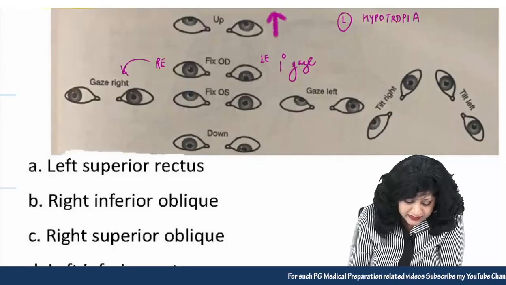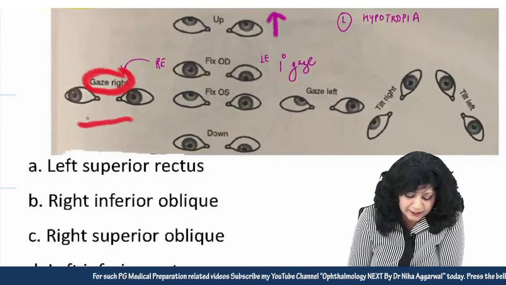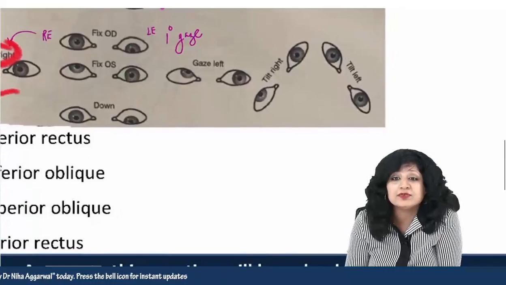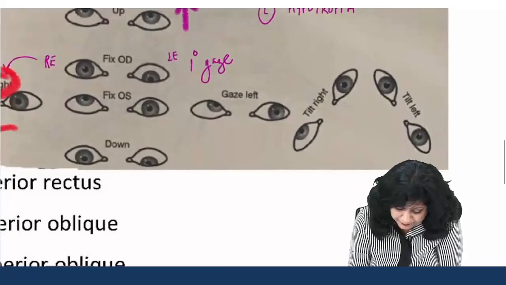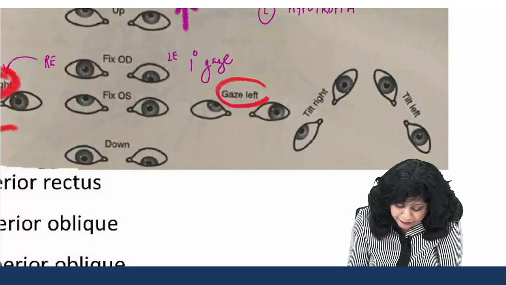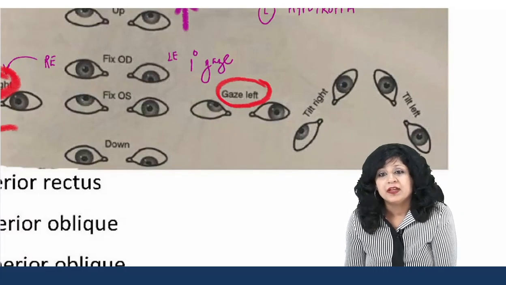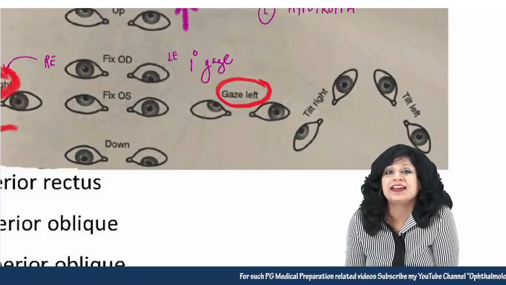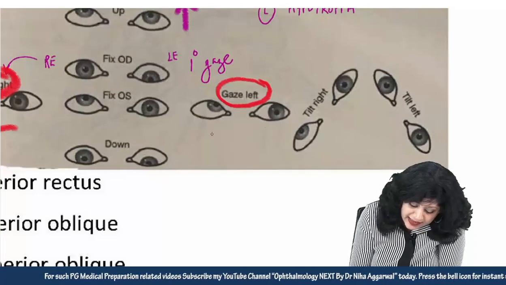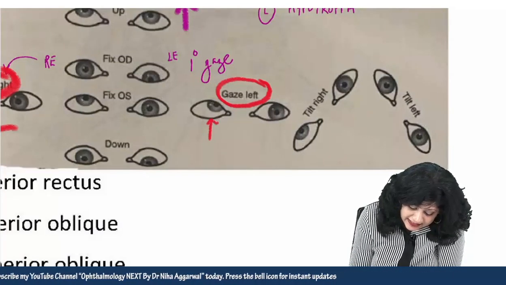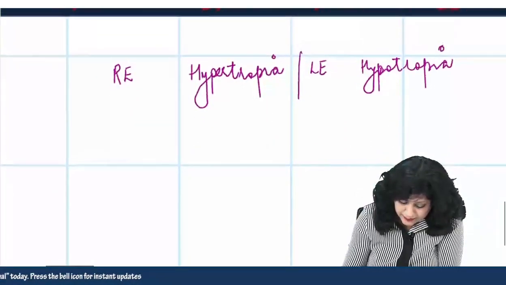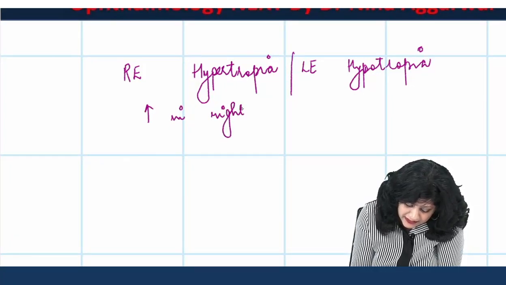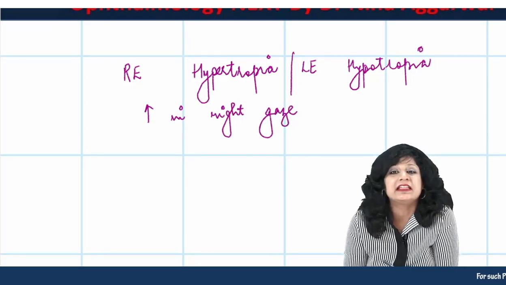Now if you look at the gazes, what is happening in the right gaze? Nothing is happening. It is normal. Both the eyes are moving towards the right. But when you see in the left gaze, is it visible? Now here you will relate what I was saying, that there was a right eye hypertropia, because in the left gaze, can you see in the right eye, this has increased. So the right eye hypertropia increases in the left gaze.